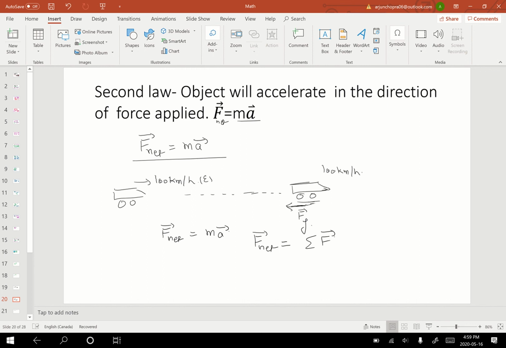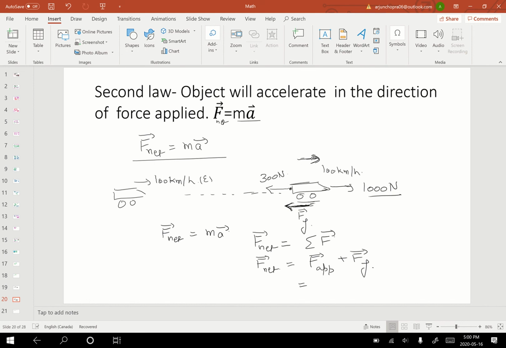So what are the forces acting onto it? First of all, a force which is being applied in the forward direction. So I'm going to call it F applied, and then force of friction is trying to pull it in the opposite direction, plus force of friction, and then this is F net. So let's say I'm applying a total force of 1000 newtons, and the opposite force of friction acting on this car is 300 newtons.